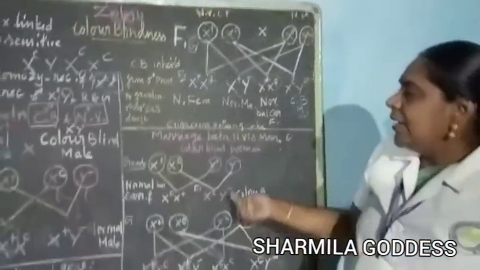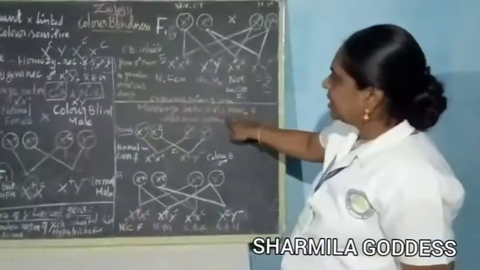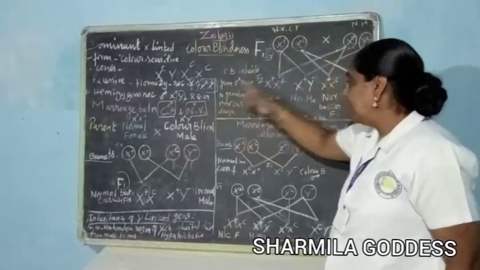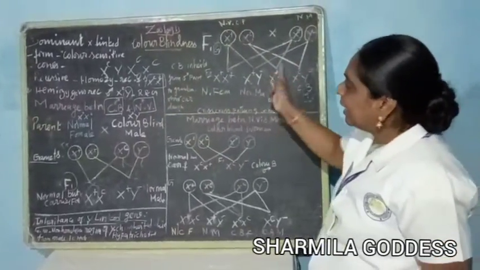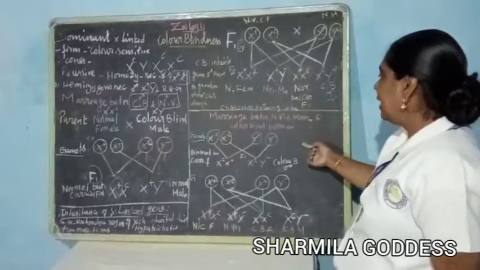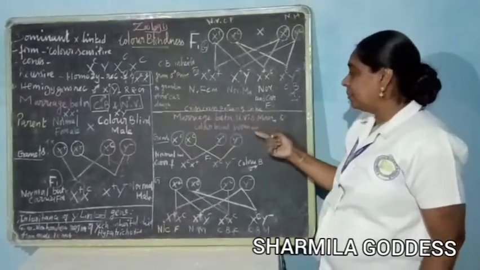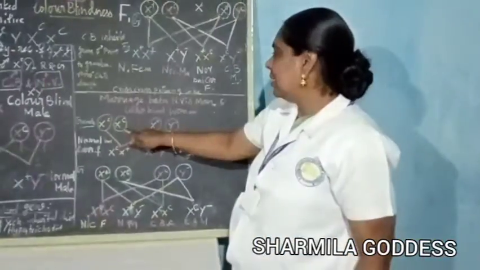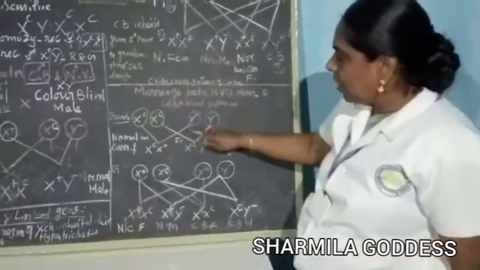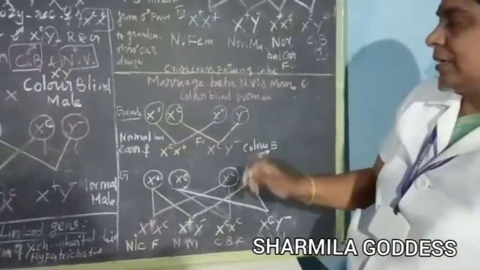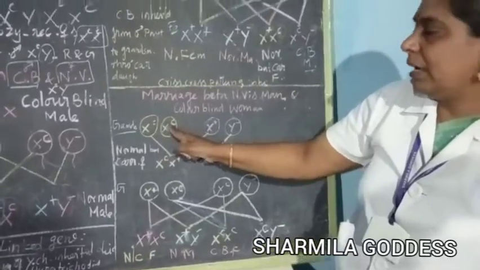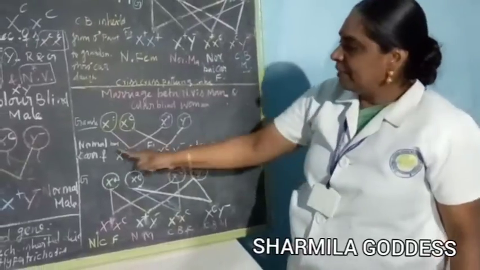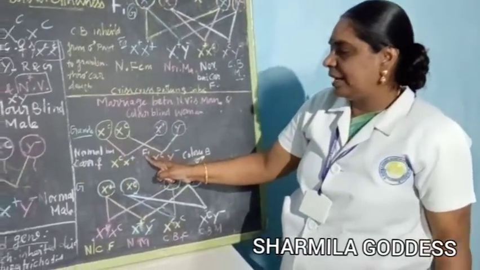Now next, I will show the marriage between a normal vision female and a color blind male. Here is a normal vision female, and here a color blind male. Because here there is a normal visioned woman, and a color blind man, both must be what? Recessive. Normal woman, no problem, X and Y. Now this is the first filial generation.